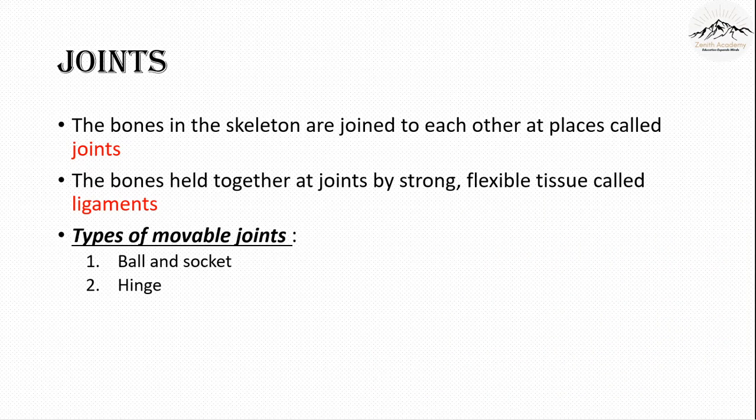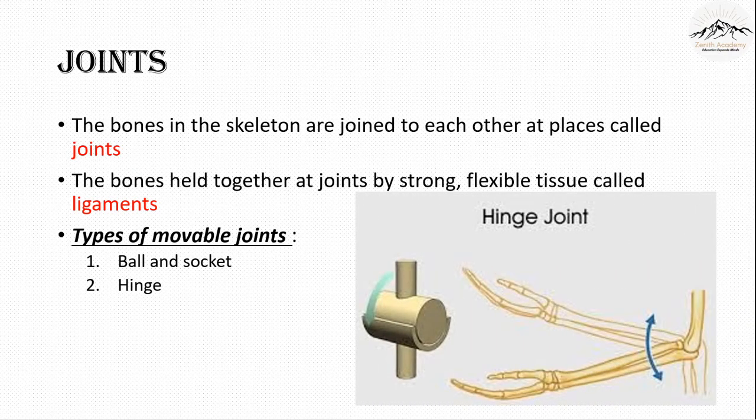Hinge, the hinge joint. This type of joint works like a hinge. Hinges are used in doors, you must have noticed. So how do the doors move? Outside and inside they swing. So this is how the hinge joint works as well. Hinge joints are present in our elbows. Also the knee. The knee you can also move in only one direction, and the elbow and toes and our fingers, these all have hinge joints.